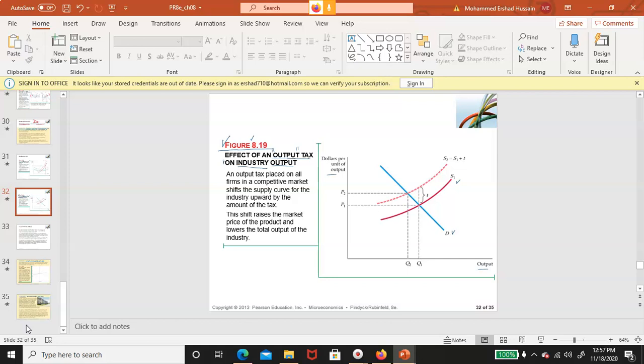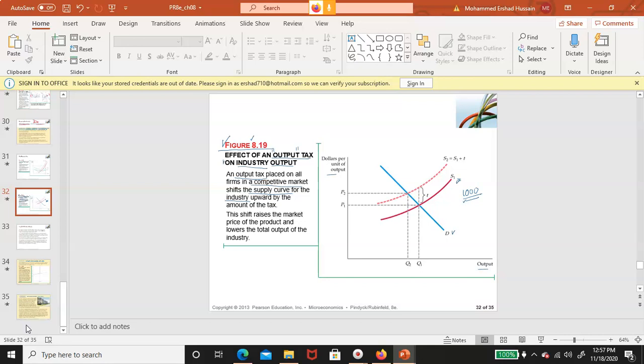And then what happens? An output tax placed on all firms in a competitive market shifts the supply curve for the industry upward by the amount of the tax. See, this is the supply curve for the entire industry. Remember, in perfect competition there can be many firms, so there can be 100,000 identical firms, right? Small firms, each firm is supplying a tiny part of the whole market, the industry, right?